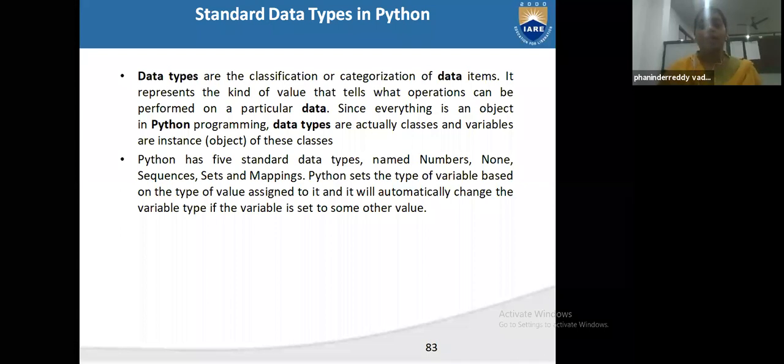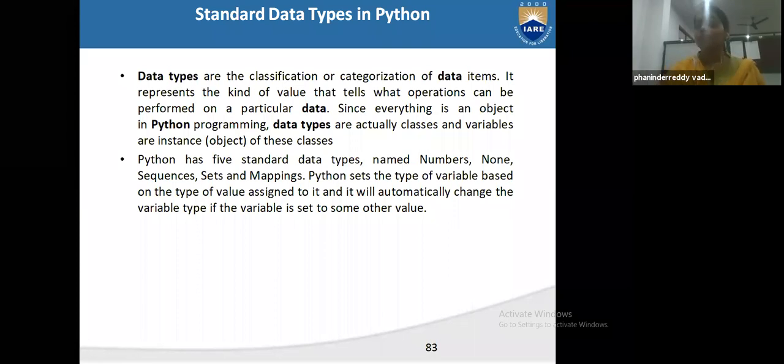Python sets the type of a variable based on the type of value assigned to it, and it will automatically change the variable's type if the variable is set to some other value. I showed you in C language, you have to give the data type: 5 is an integer, 5.0 is a float.